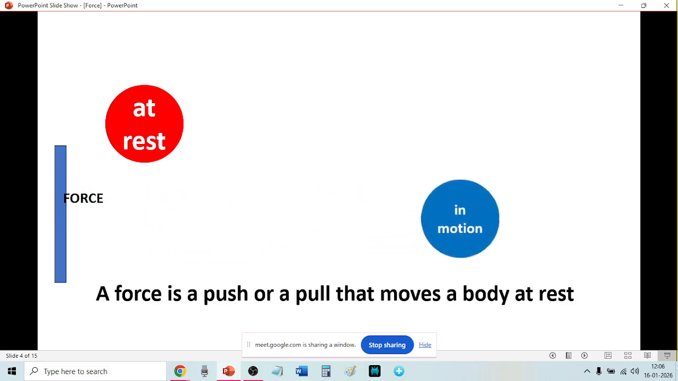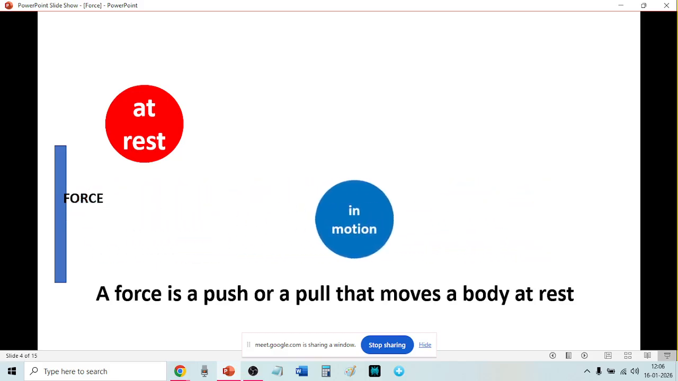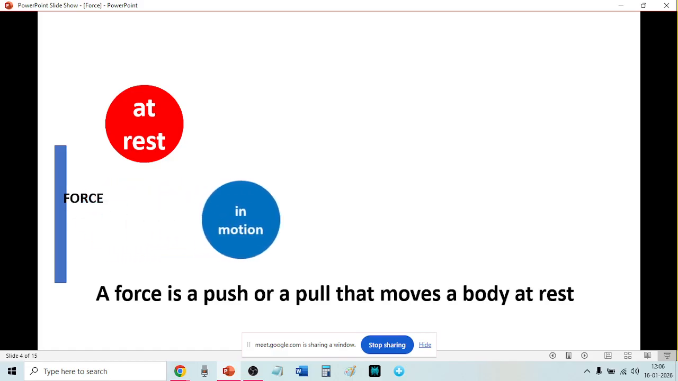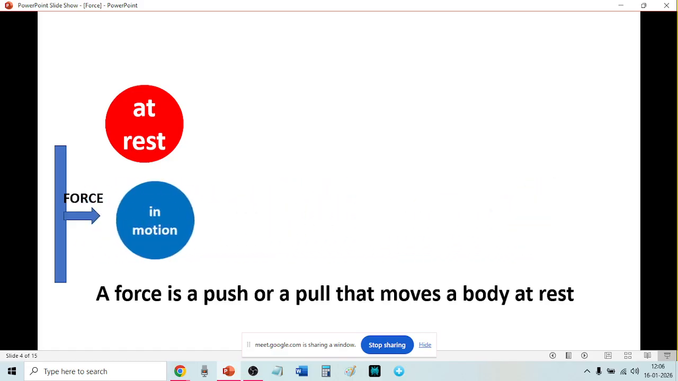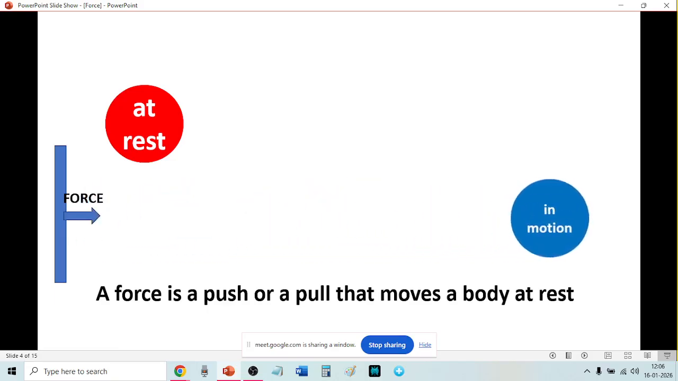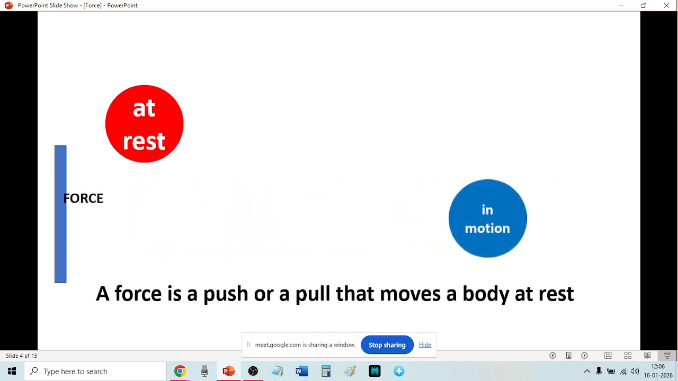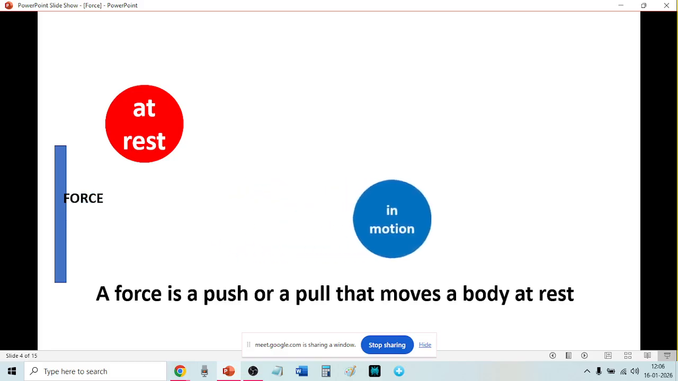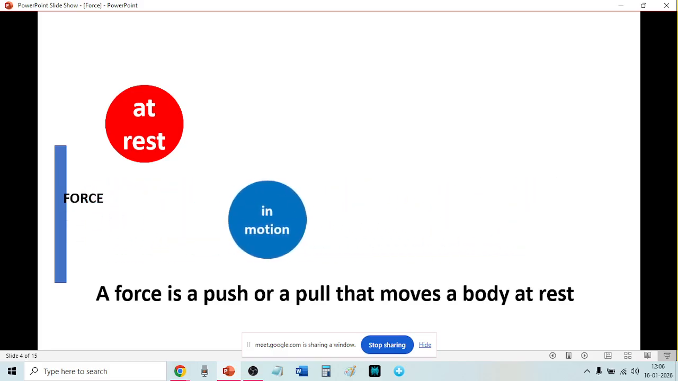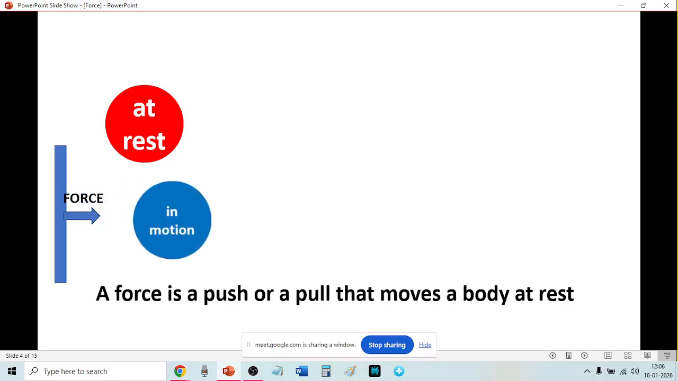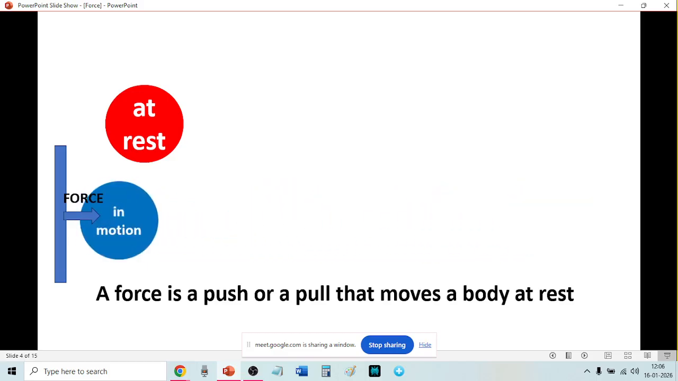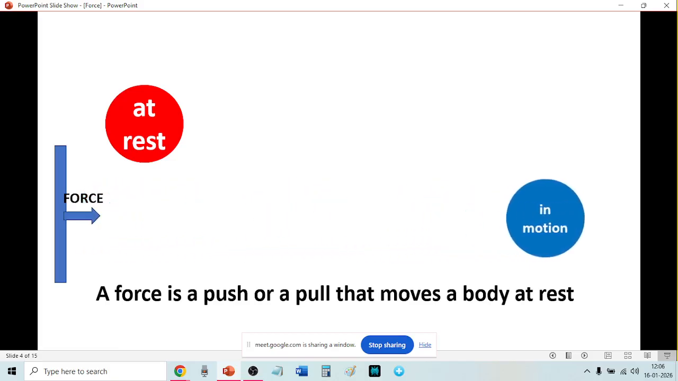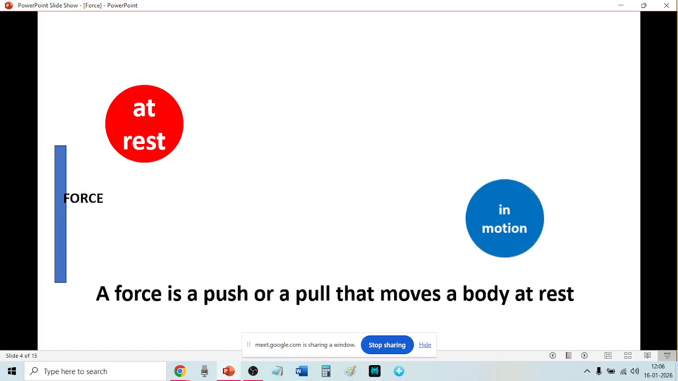Because there is a force. A force is making it move. So force is a push or a pull that moves a body at rest. The body was at rest. Now it is moving. At first, initially, the body was at rest, not moving. After the force pushes the ball, now it is moving. So a force is a push or a pull that moves a body at rest.